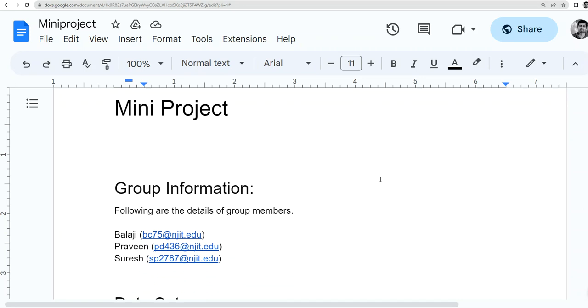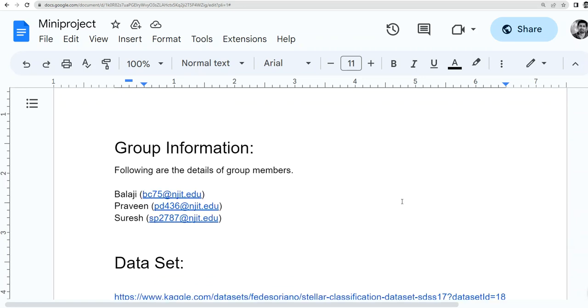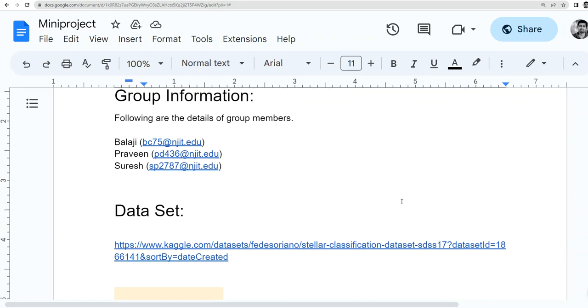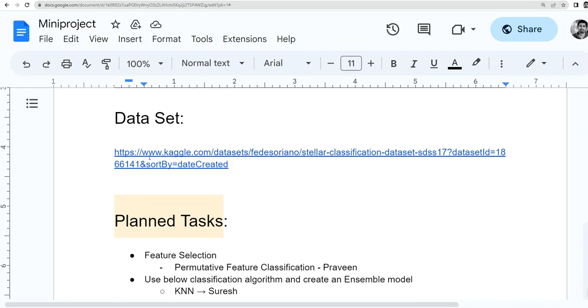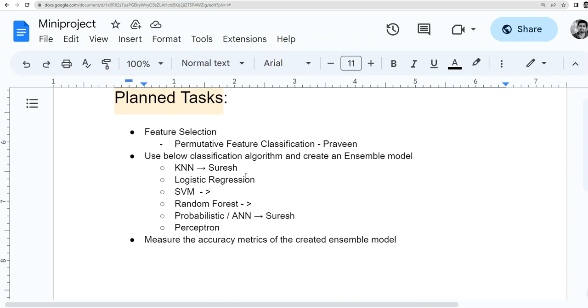This demonstration is to elaborate my experiments with the stellar classification dataset, which we chose on the team formation. My group members are Balaji, Praveen, and Suresh. And this is the existing dataset link, which is there in the Google Doc. And please find the allocated task here.